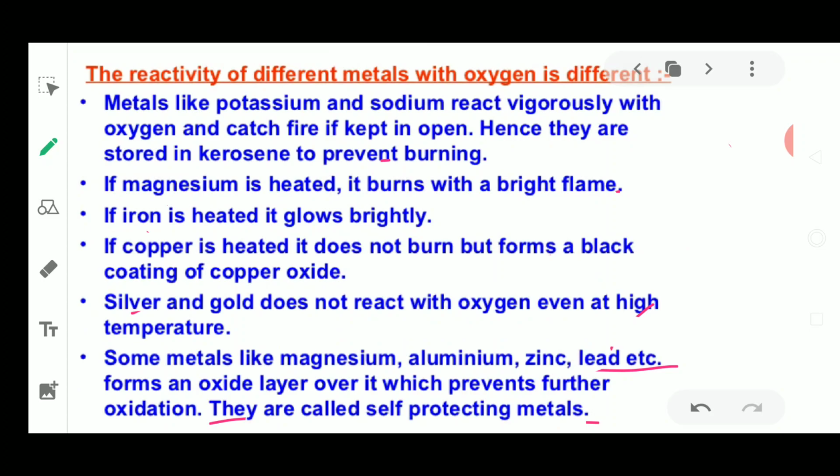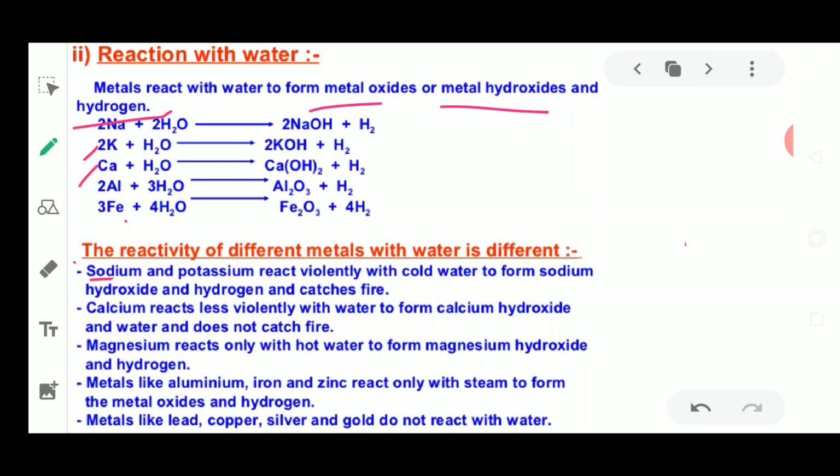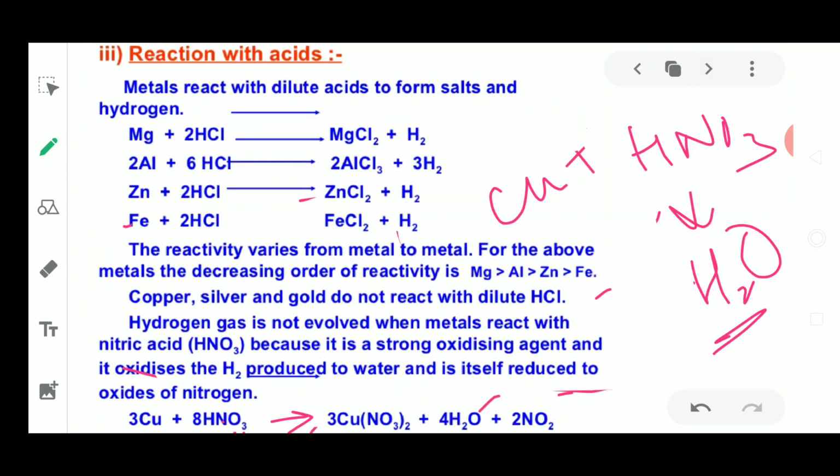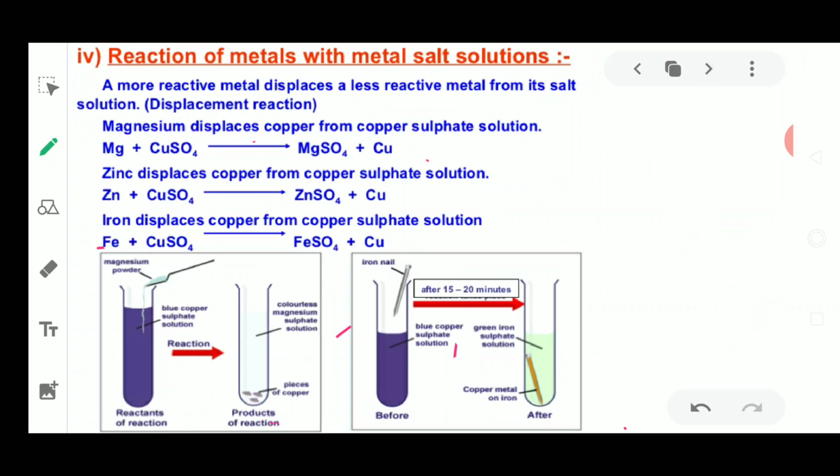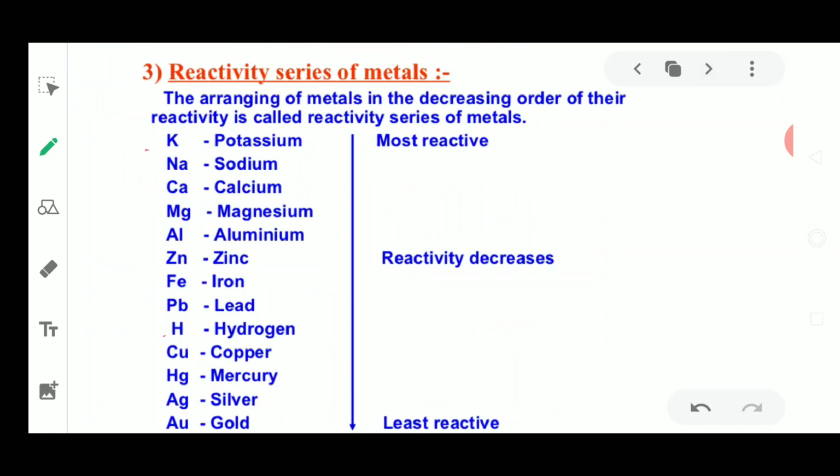Why do they have different properties with acid, water, bases and salts? Because of the position of these metals. This position decides whether the element will be more reactive or less reactive. The place of hydrogen decides the reactivity of any metal.